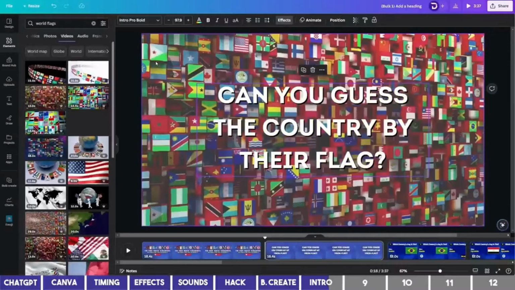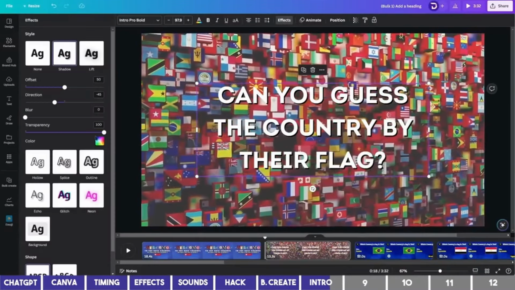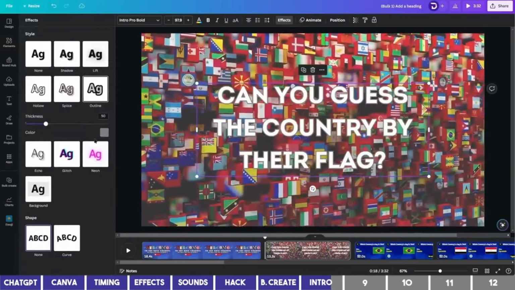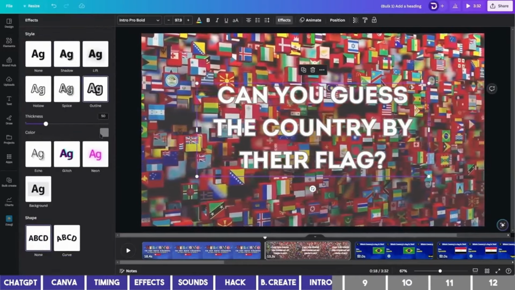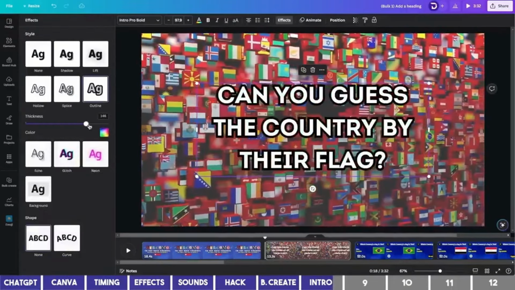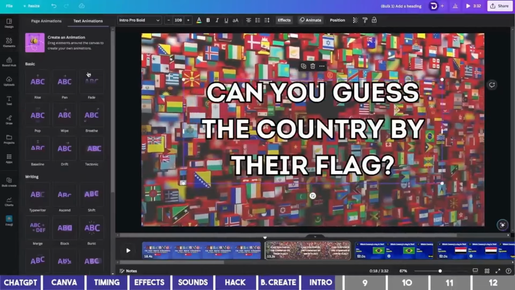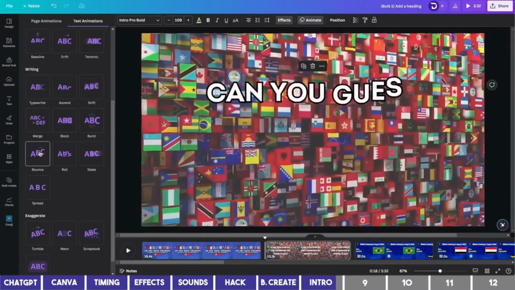I'll select one of these clips to replace the background and change the effect of the text from shadow to outline. A black color will be better for the outline, and we may increase the thickness to around 81. We can also add an animation to it at the top and choose Bounce for it.